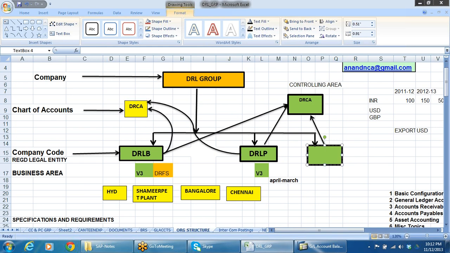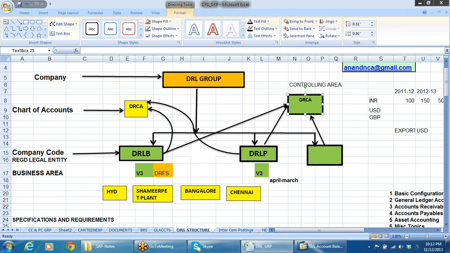So here there is no assignment shown. If this company code is linked to another chart of accounts, in such a case I cannot link up this company code to this controlling area, because these two company codes are linked to one chart of accounts. These two company codes can be linked to this controlling area.